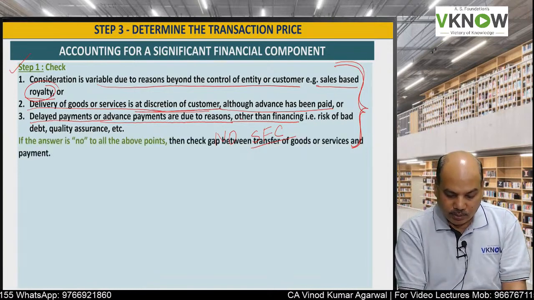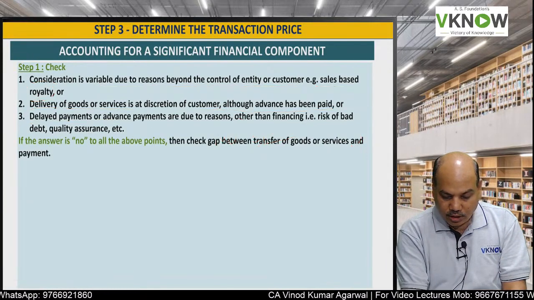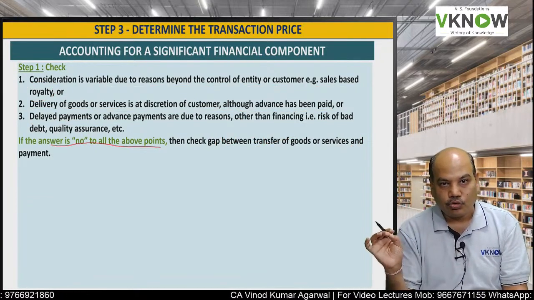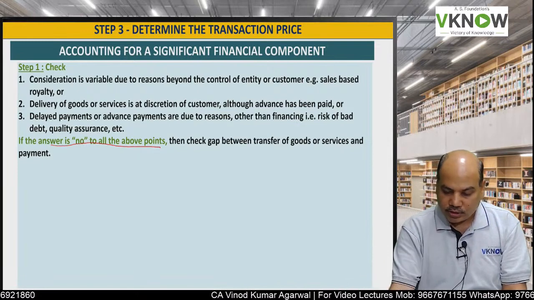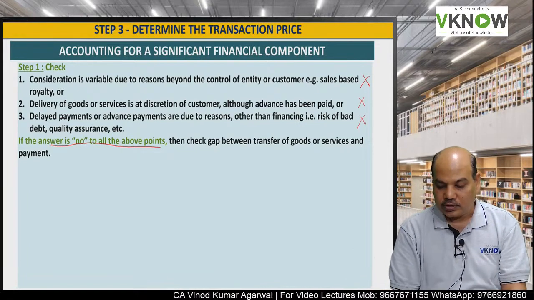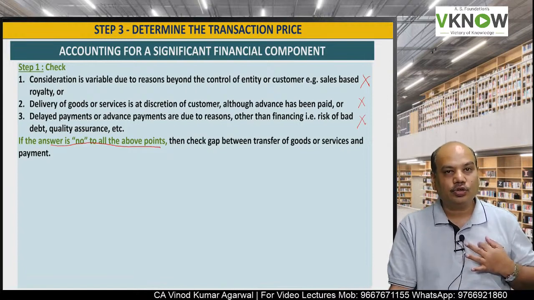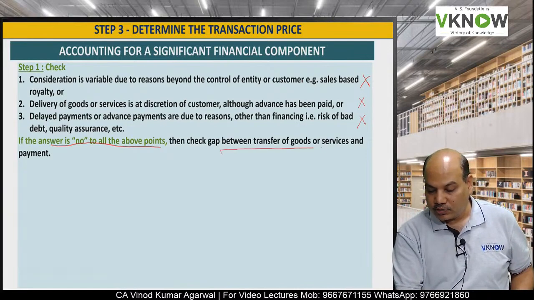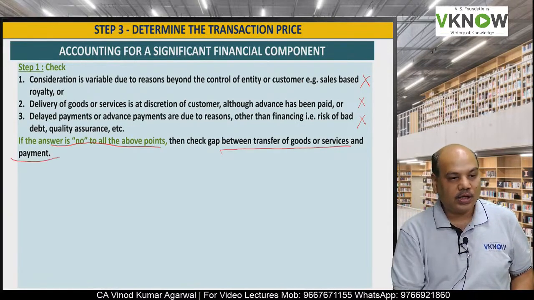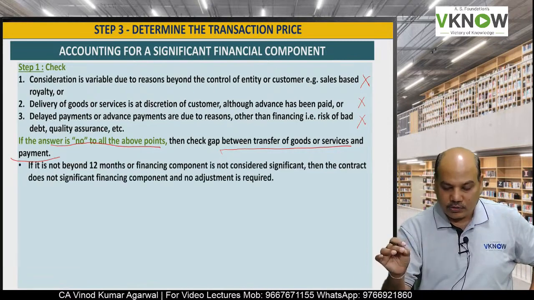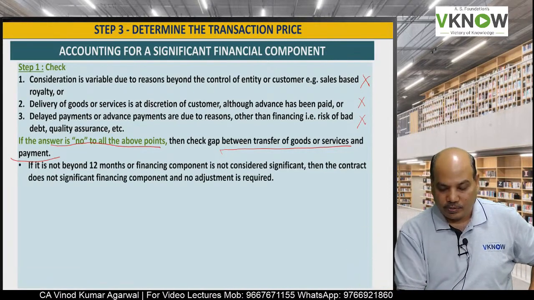Okay. But if the answer is no to all the above points, that means the variation is not because of these 3 reasons, then the next thing I need to do is check the gap between the transfer of goods and service and the transfer of payment. When are goods and services transferred? When is the payment transferred?